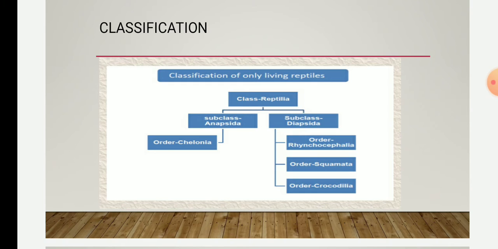Out of 16, there are only 4 orders which are living, so remove 4, and the other 12 have become extinct.